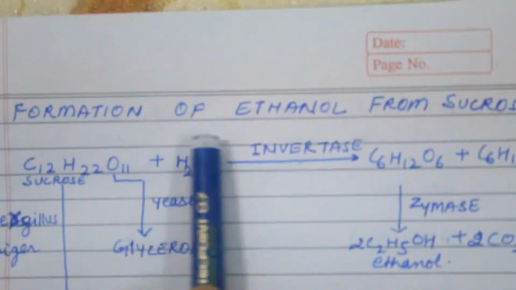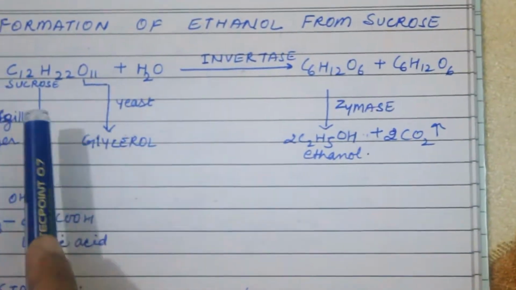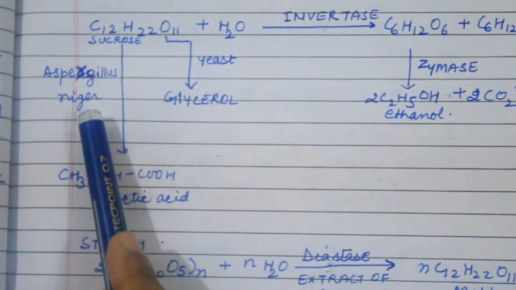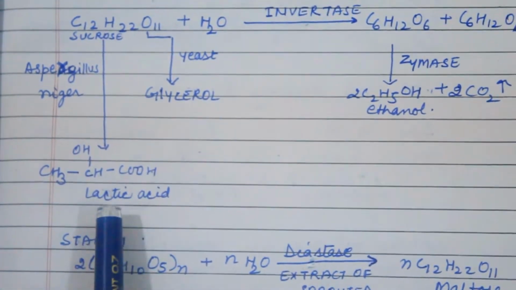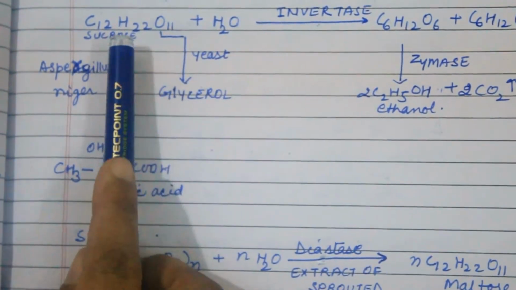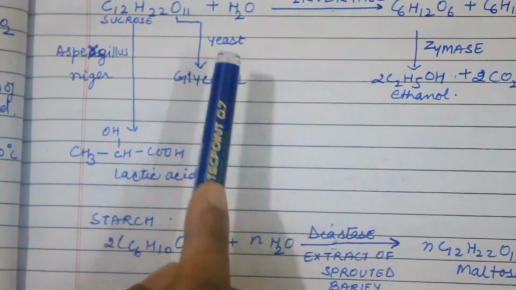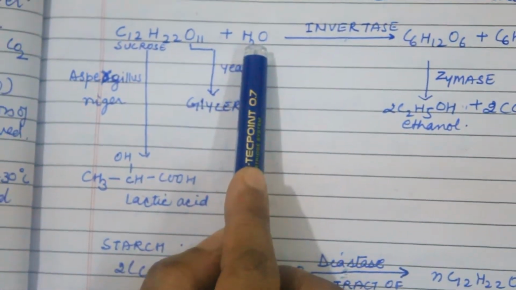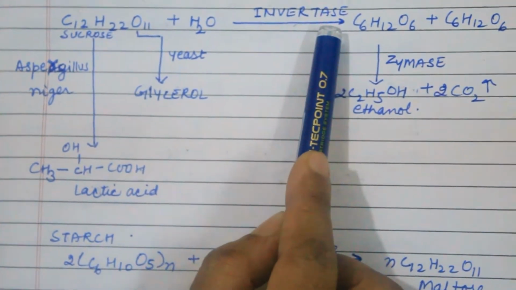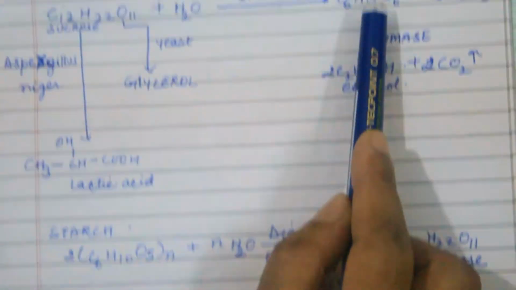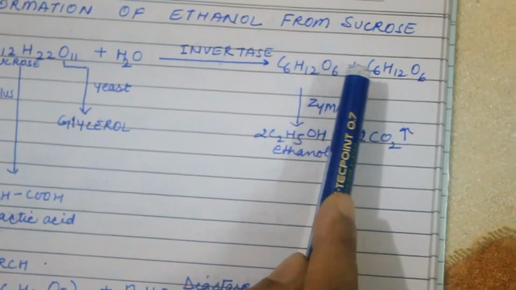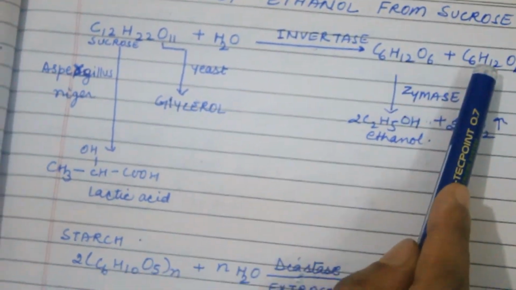Now, formation of ethanol from sucrose. If sucrose reacts with Aspergillus niger, then it forms lactic acid. If sucrose reacts with yeast, then it forms glycerol. If sucrose reacts with water in the presence of invertase enzyme, it forms glucose and fructose. Both have the same formula, but structural formulas are different.